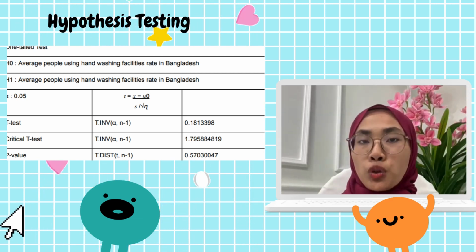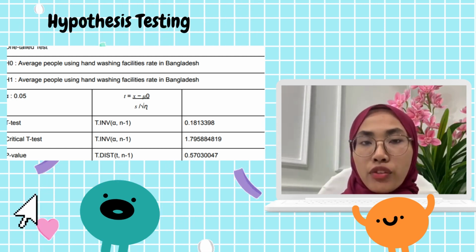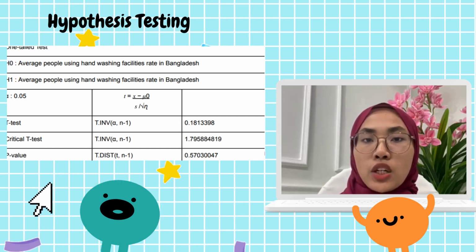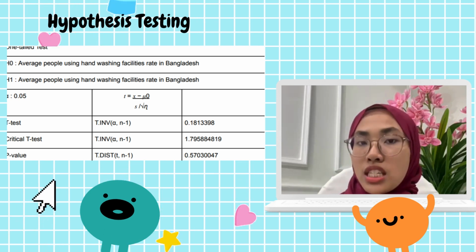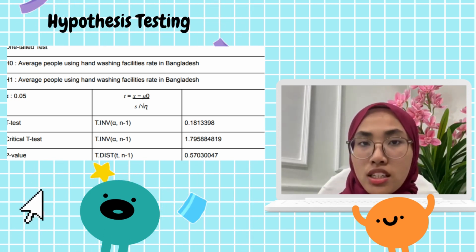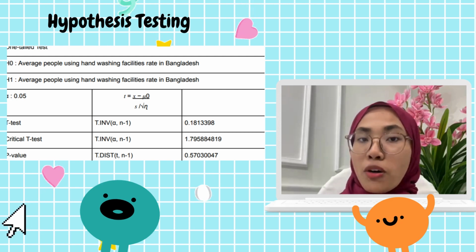Next, we need to choose the significance level or alpha, which is 5% or 0.05 of significance levels is chosen as it commonly used for my data.